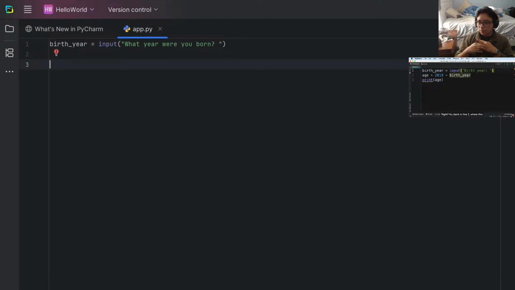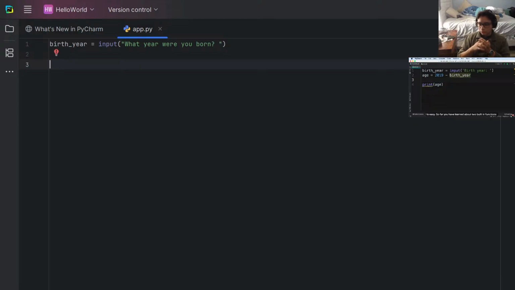So, back to line 2, where this error occurred. At runtime, which means when we run our program, this expression on the right side of the assignment operator is going to look like this: 2019 minus string 1982. Python doesn't know how to evaluate this expression. To fix this problem, we need to convert this 1982 into an integer, and then we'll be able to subtract it from 2019. And that is very easy.